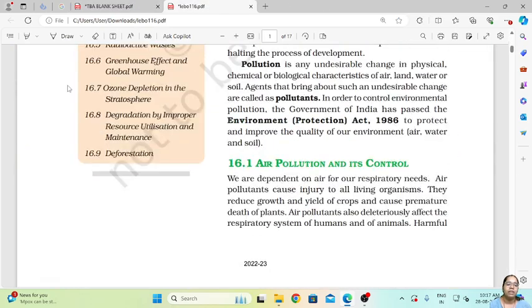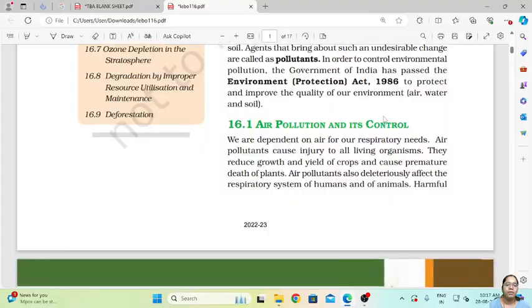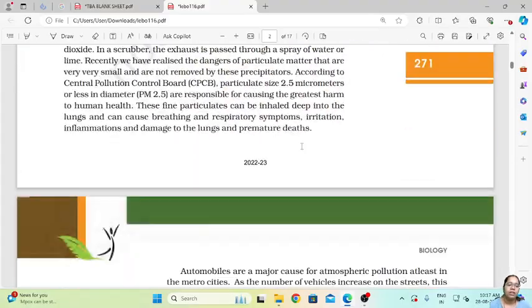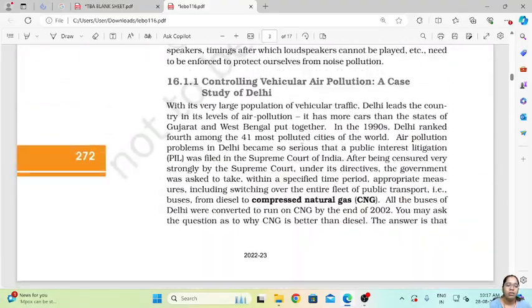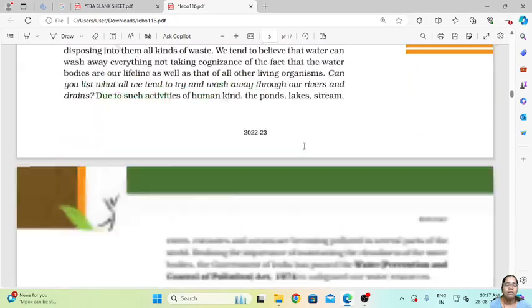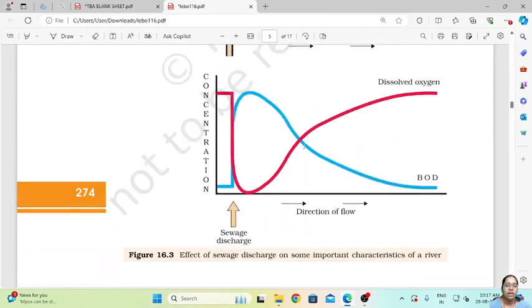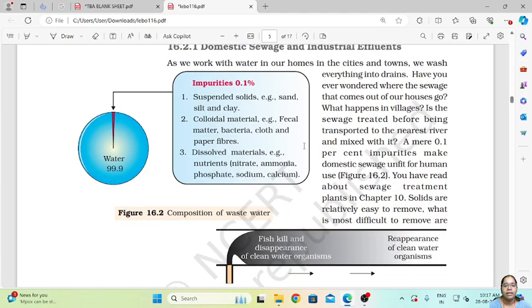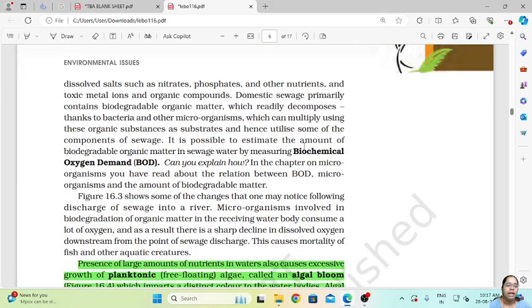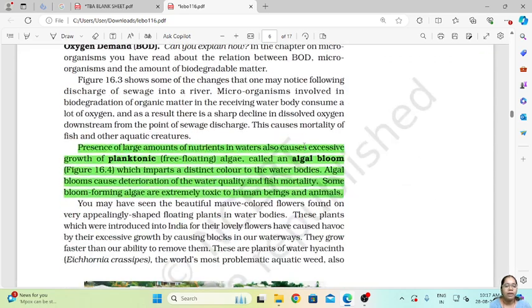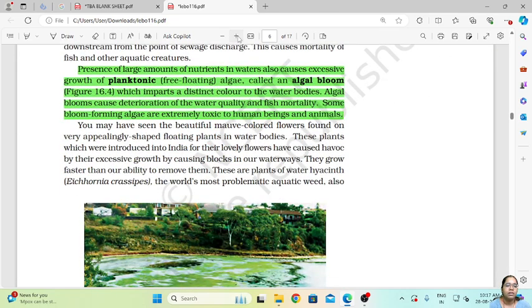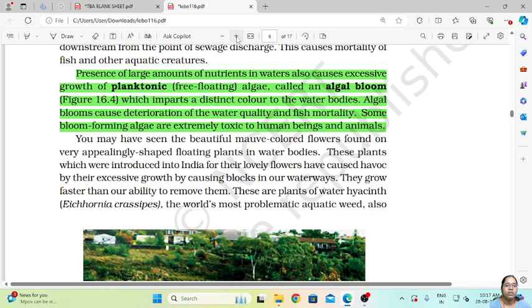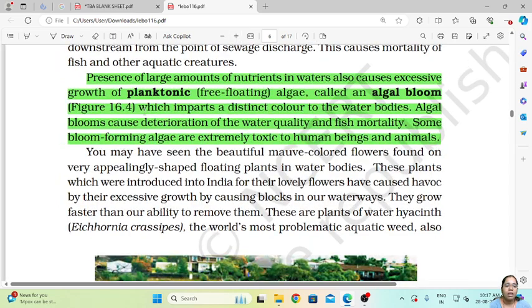That is, we have seen air pollution, its control. Then we were on water pollution, and we have seen certain factors which cause water pollution, that is sewage water, release of sewage water, that is domestic and industrial effluents in the water, and we have seen how it causes biological oxygen demand. Today we are going to start with the other factor which causes water pollution, that is how this water pollution can cause algal blooms.